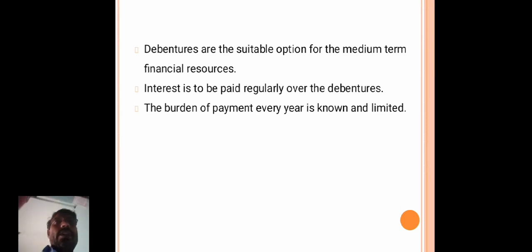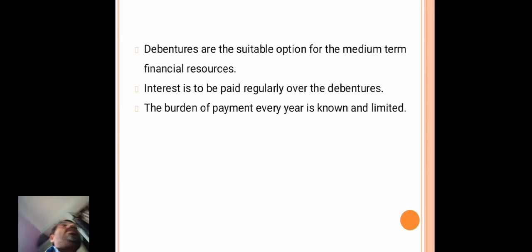The shareholder will get dividend only when the company gets a profit. But the debenture holder will get interest, not dividend, regularly.